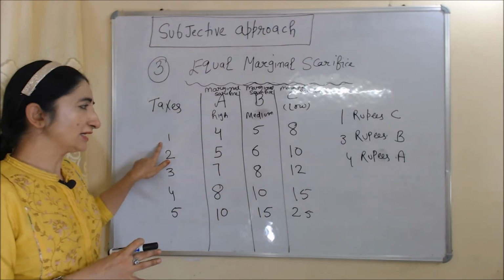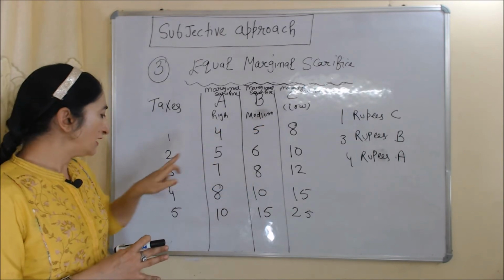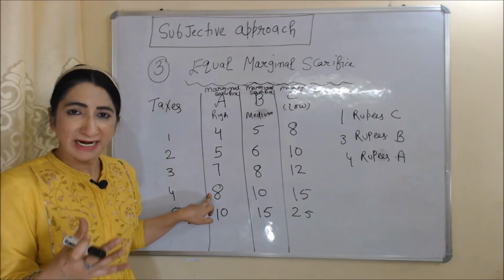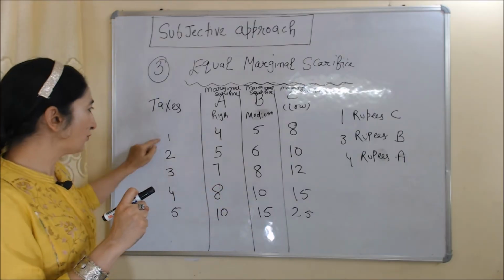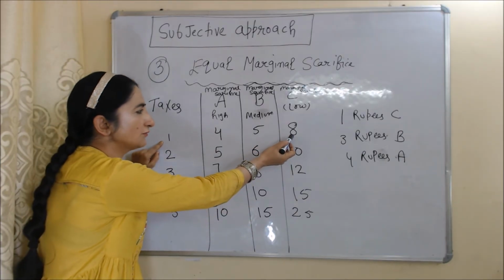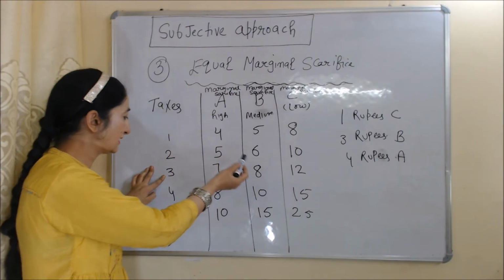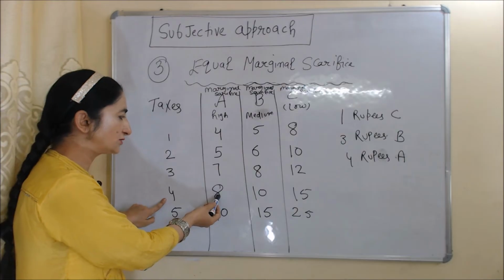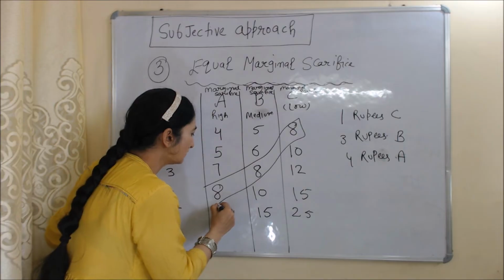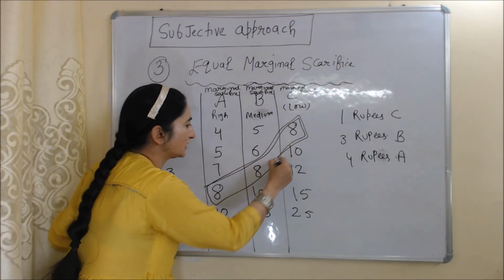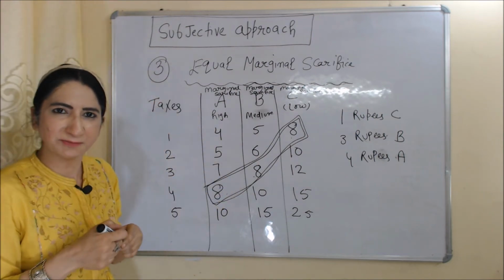According to this principle, marginal sacrifices of all taxpayers should be same. That's why government should take 1 rupees tax from C, and 3 rupees tax from B, and 4 rupees tax from A, because at these levels marginal sacrifices of all individuals are same. You can see at 1 rupees tax marginal sacrifices of C is 8. At 3 rupees tax marginal sacrifices of B is 8, and 4 rupees tax marginal sacrifices of A also 8. So here you can see marginal sacrifices of all taxpayers are same, 8, 8, 8. So it will be called equal marginal sacrifice principle.